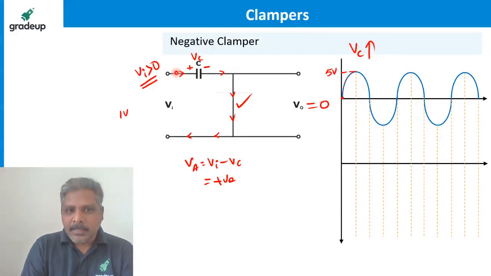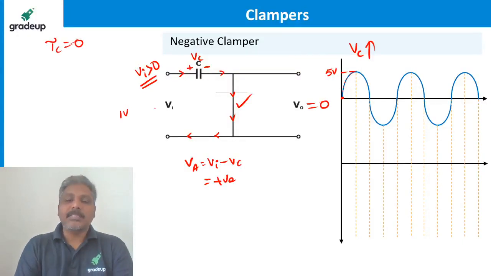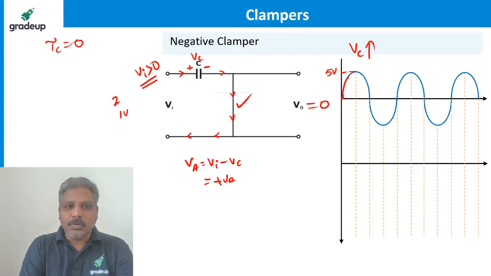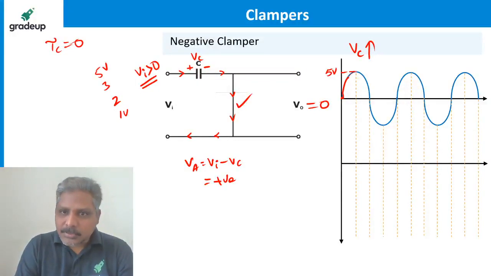Listen carefully, all of you. Current is flowing like this, so the capacitor voltage is charging. How is the capacitor charging? As per the time constant tau c, which is equal to 0. That means instantaneously. This is the capacitor voltage I am plotting. It is increasing like this. Suppose the input is 2 volts, the capacitor voltage is also 2 volts. Input is 3 volts, capacitor voltage is also 3 volts. When the input reaches 5 volts, the capacitor voltage also reaches 5 volts.